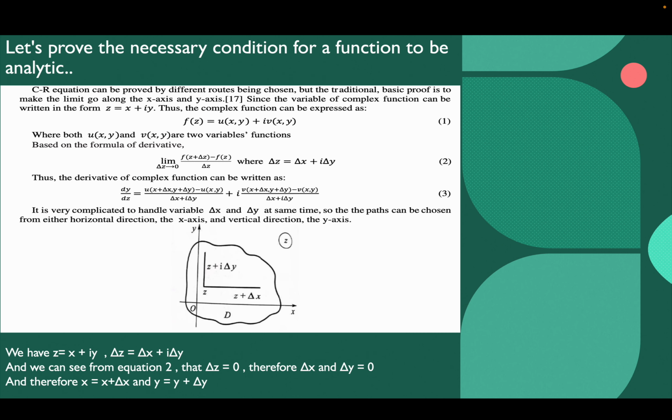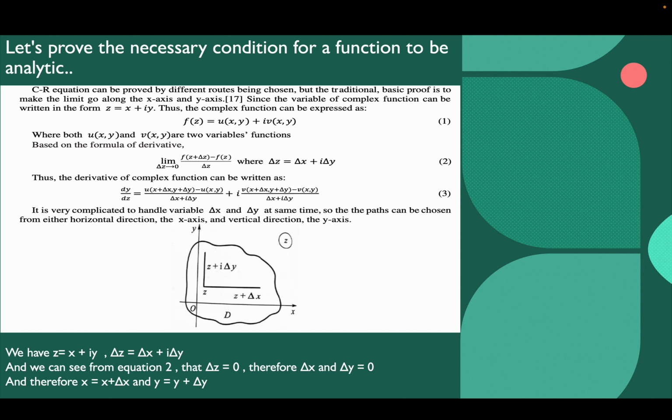Let's prove the necessary condition for a function to be analytic. The Cauchy-Riemann equation can be proved by different routes, but the traditional basic proof is to make the limit go along the x-axis and y-axis. Since the variable of the complex function can be written as z = x + iy, the complex function can be expressed as f(z) = u(x,y) + iv(x,y), where i is the imaginary unit and both u and v are two-variable functions.